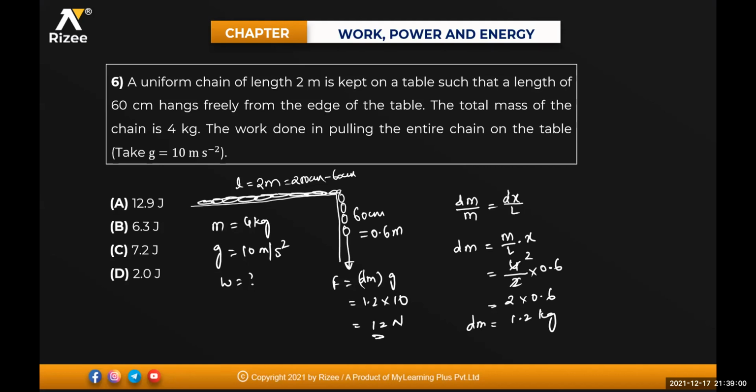So work done in pulling the entire chain on the table is equal to force into displacement. Force will be equal to 12, into how much displacement you need to move? 0.6 meter. So this will be equal to approximately 7.2 joules. That's it. Good question. Option A, 12.9, is telling no; 7.2 joules will be the answer.